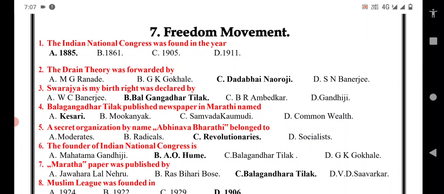The Drain Theory was put forward by Dadabhai Naoroji. C option is the correct answer. So here M.G. Ranade, G.K. Gokhale, Gopal Krishna Gokhale, Dadabhai Naoroji, S.N. Banerjee. These four are all moderates.